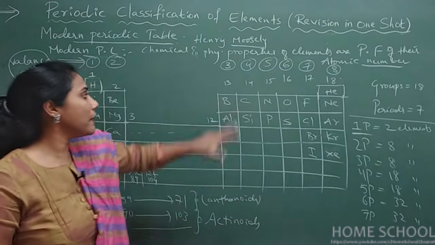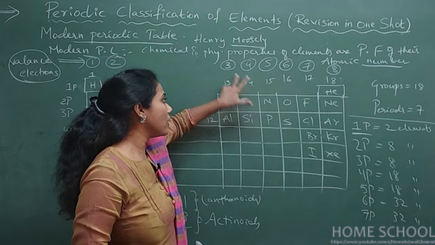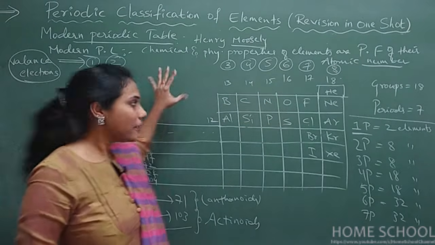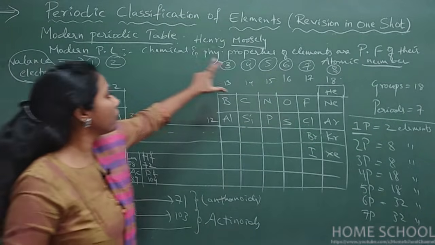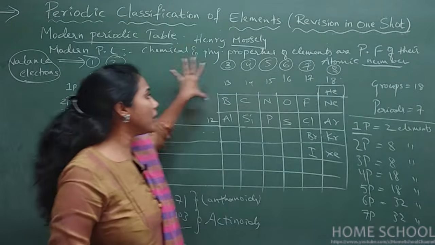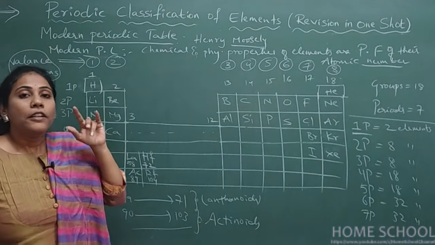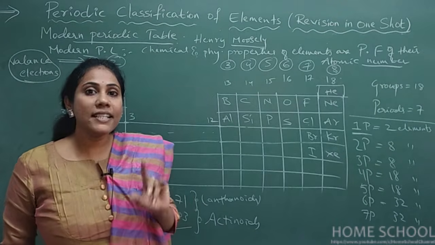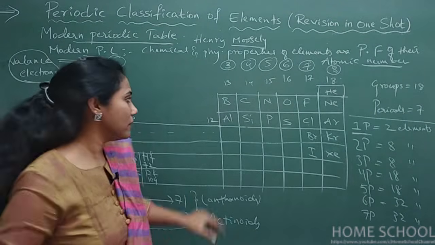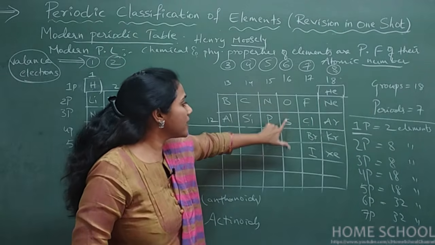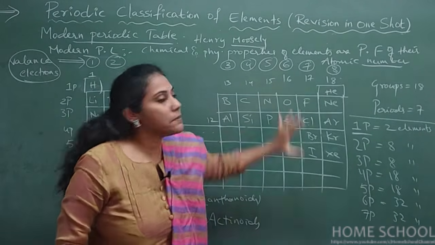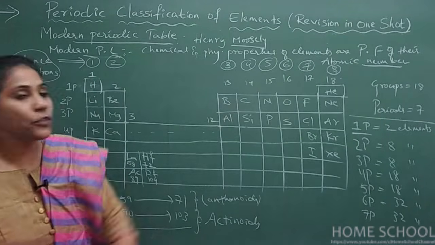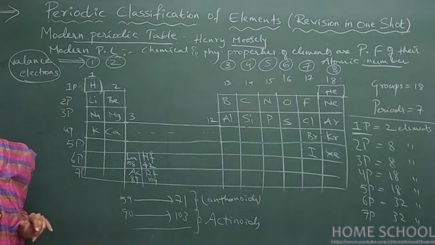It's very easy to remember. 13th group elements, 3 valence electrons. 14th group elements 4. 15th group 5. 16th group 6. Right? So this number, whichever I gave you, is the number of valence electrons. For example, a question can be asked like this: how many valence electrons are present in sulfur? Sulfur comes in which group? 16th. You must know which element comes in which group. I have not given all elements, but at least these elements you should remember, guys, for your examination sake.